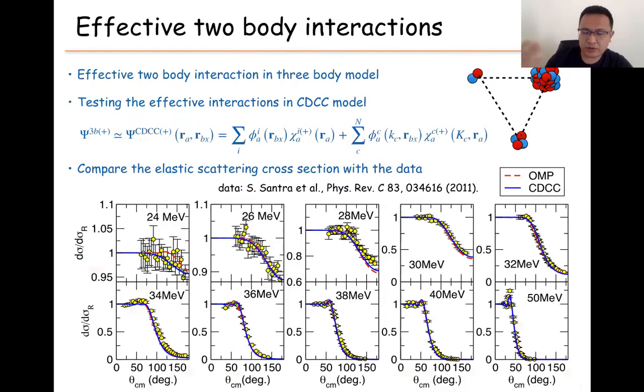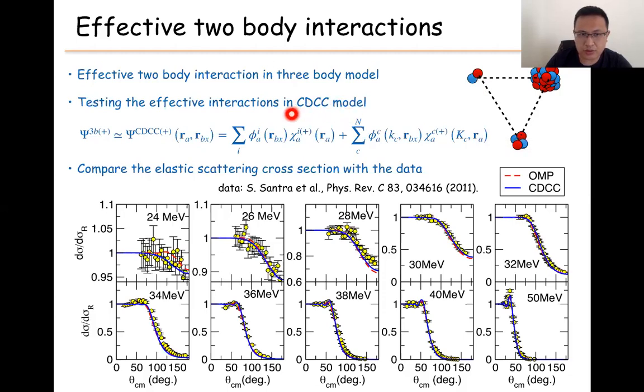So the next thing, we need to apply this model to some physical case. But before we apply that, since we have a three-body model, we need to define the three-body Hamiltonian, which means we need the two-body interactions. We can use the two-body interaction by using some optical potential between the deuteron and target, and alpha and target. For that, we test this by using a CDCC method.